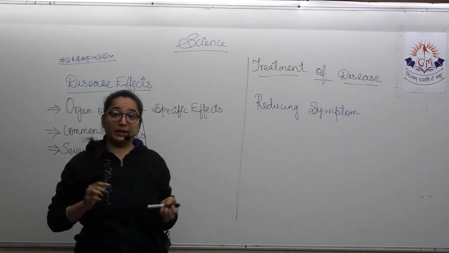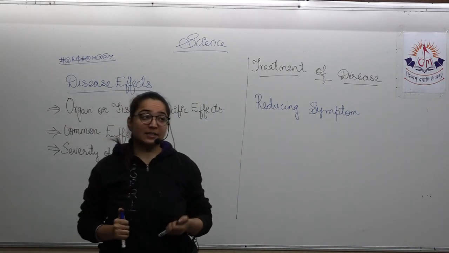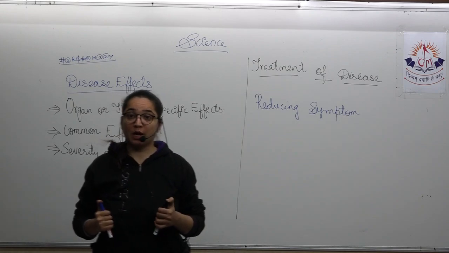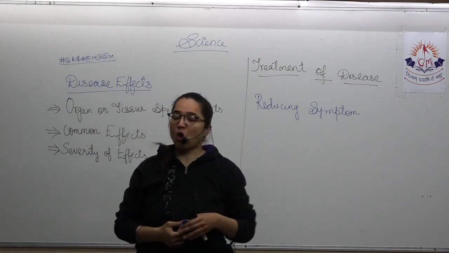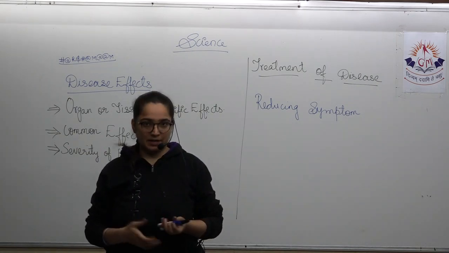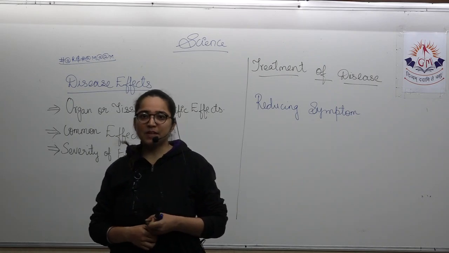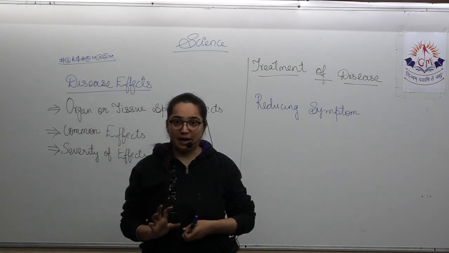Now, how can the symptoms be reduced? Many symptoms like fever, pain, ache, inflammation, all this can be reduced by using some of the medicines. If the symptoms are reduced, then the person will feel a little bit of ease.